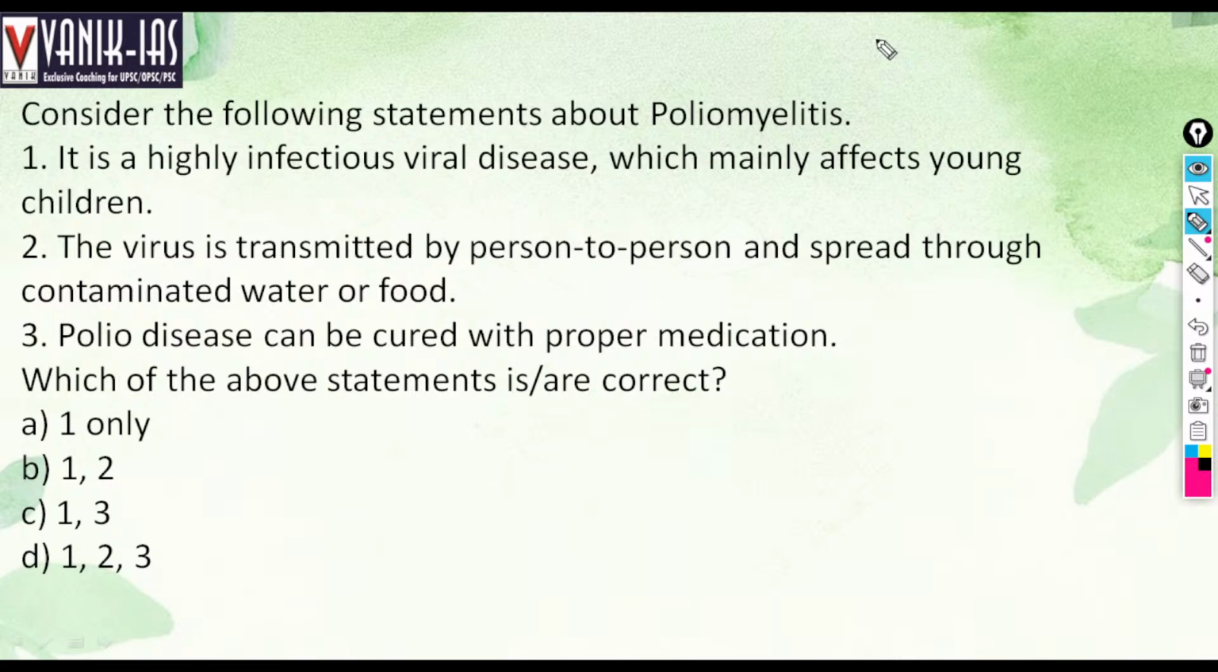It is a highly infectious viral disease, yes, which may affect young children. Yes, children actually get affected. India has almost abolished polio, but if you see, there are many people who were affected by polio and have become handicapped. The virus is transmitted from person to person, or through contaminated water or food, or by human excreta, but more commonly by water and food.